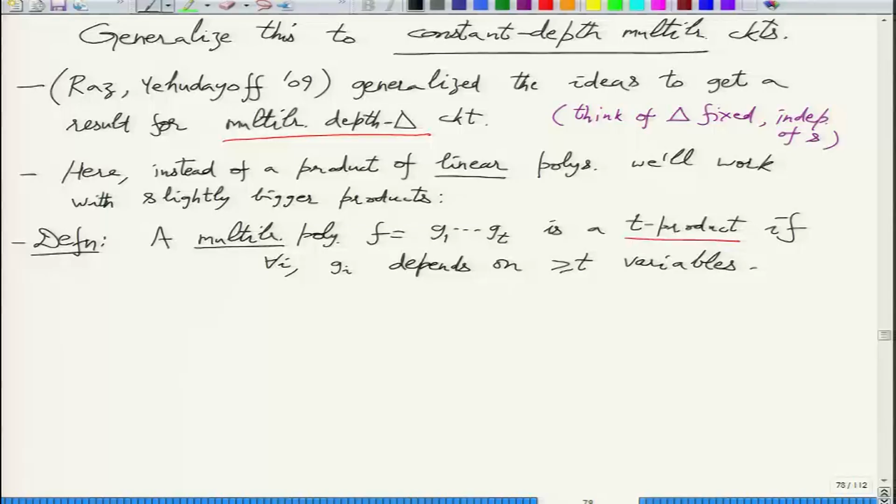One common generalization seems to be the t product, and this will allow you to go to depth 5, depth 6 and so on up to constant depth. But then the parameters will be worse. So let us see the upper bound basically.